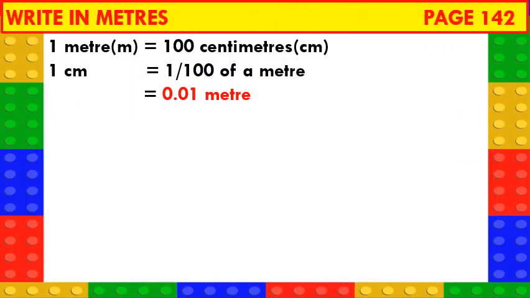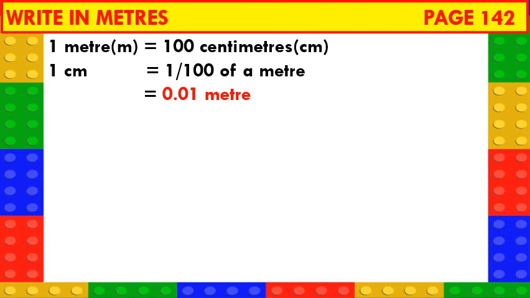Write in meters. Children, remember, 1 meter has 100 parts. That is, each part is called centimeters. So, 1 meter has 100 centimeters. M means meter and cm means centimeter.